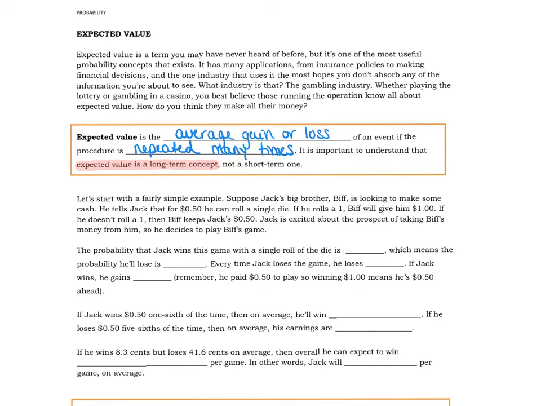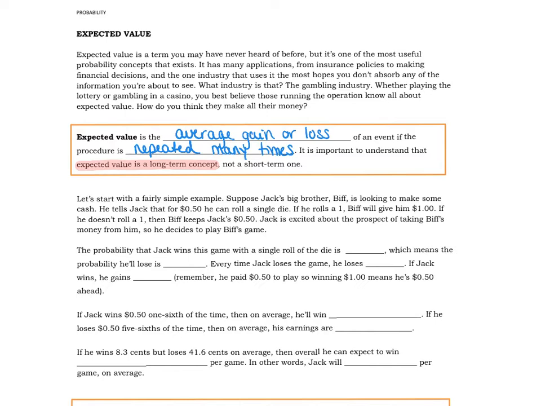So let's start with an example that's pretty simple. Jack's brother Biff is looking to make some quick cash. And so he tells Jack he can pay 50 cents to roll a single die. If he rolls a 1, then Biff is going to pay his little brother $1. And if he doesn't roll a 1, then Biff is going to keep Jack's 50 cents. So Jack, not being very bright, says, "That's awesome. I'm going to play because I'm going to win."